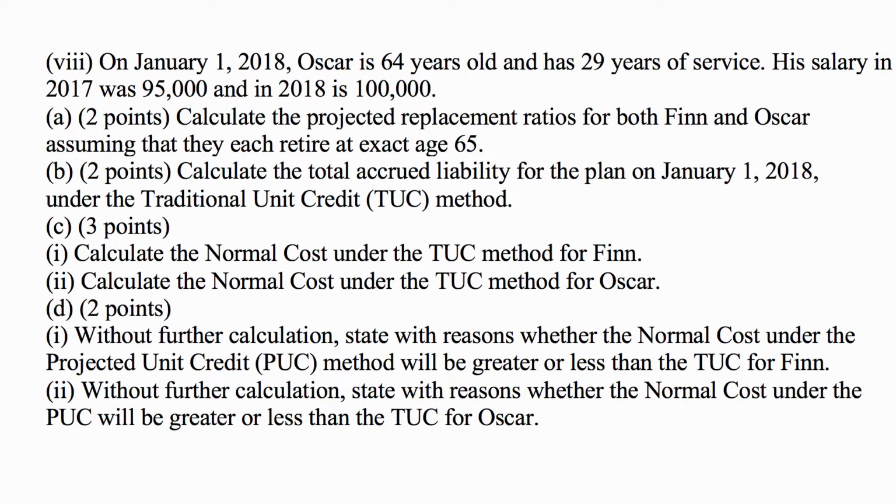D. Part 1. Without further calculation, state with reasons whether the normal cost under the projected unit credit method will be greater or less than the traditional unit credit for Finn. Part 2. Without further calculation, state with reasons whether the normal cost under the projected unit credit will be greater or less than the traditional unit credit for Oscar.